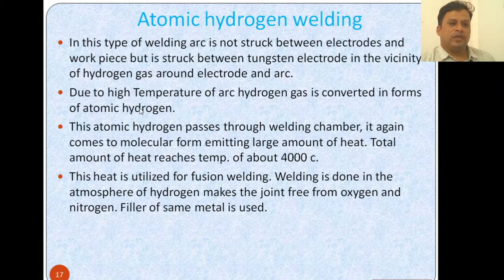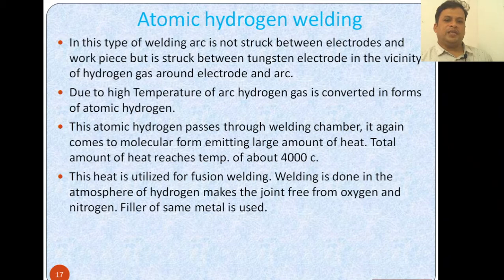Due to the high temperature of the arc, hydrogen gas is converted into atomic hydrogen. This atomic hydrogen passes through the welding chamber and returns to molecular form, emitting a large amount of heat, and the total heat reaches about 4,000 degrees centigrade. This heat is utilized for fusion welding.